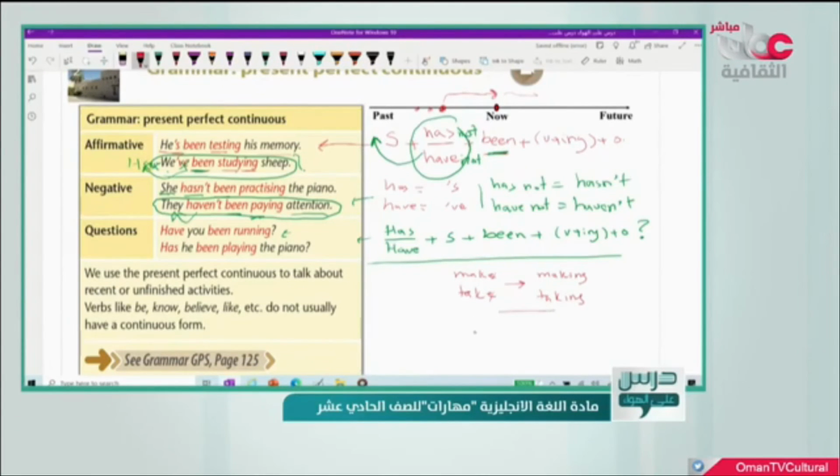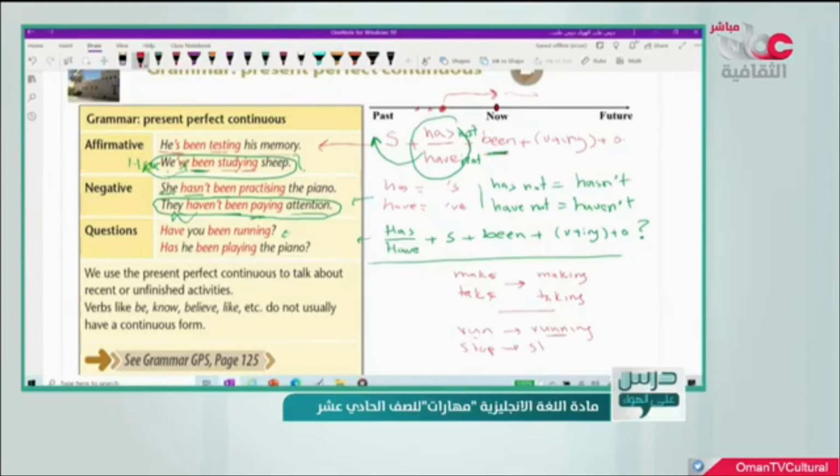Also, if we have a one syllable verb like run, which ends with a consonant and is preceded by a vowel. Vowel means U or O, A, I, E. We do what? We write N 2 times. We write double N, and then we add ing. So running. You see? Stop.